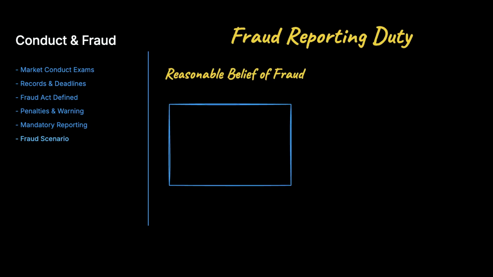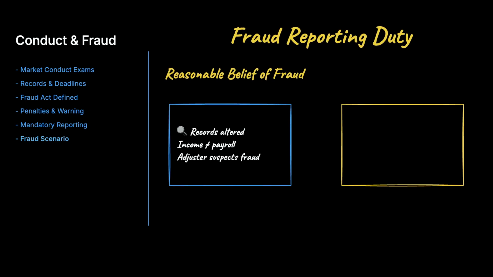Here's a scenario. A claims adjuster notices a disability claimant's medical records look altered and the income figures don't match payroll data. The adjuster reasonably believes the claim appears fraudulent. What now? Report to the Insurance Frauds Bureau within 30 days of forming that belief. Made in good faith, the report is immunized.